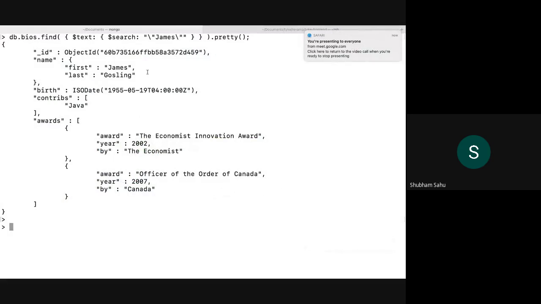So for exact search, this is the command. We just wanted to search for James. This backslash we will have to use for exact search. Here we can put spaces and long text also, like James space James is doing something, like that we can put. MongoDB will perform a whole text based search. So this is also good for this case. We did the exact search, so we got only one document, because we have only one James document.